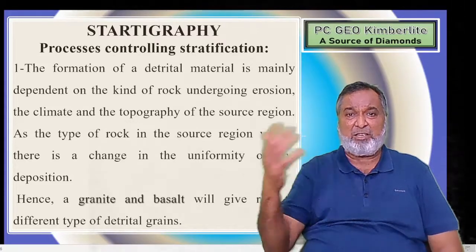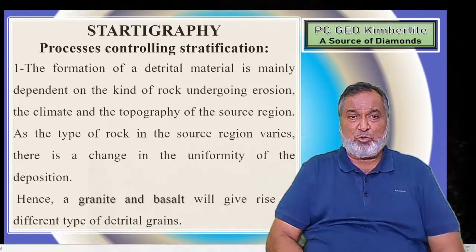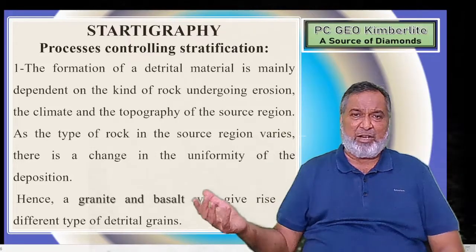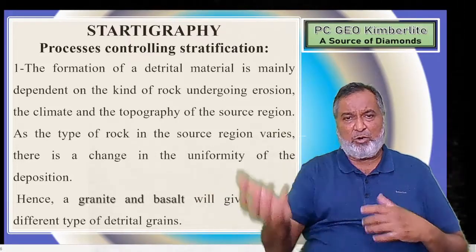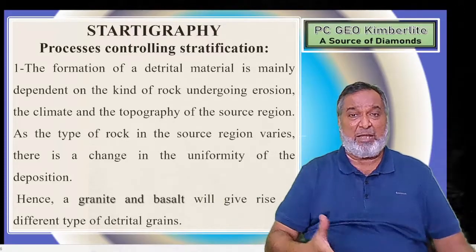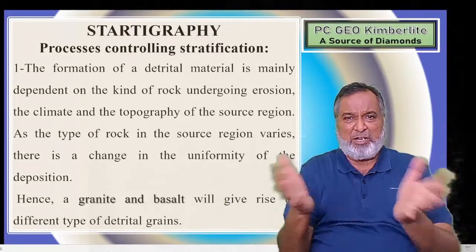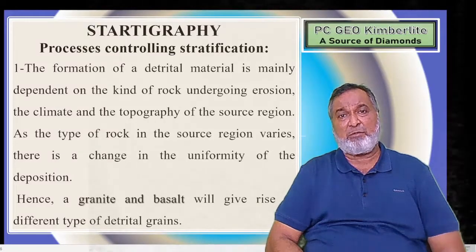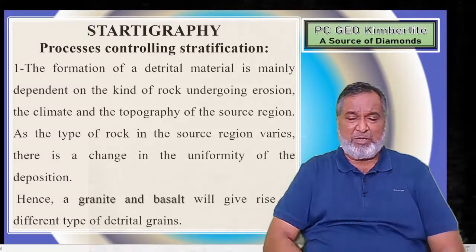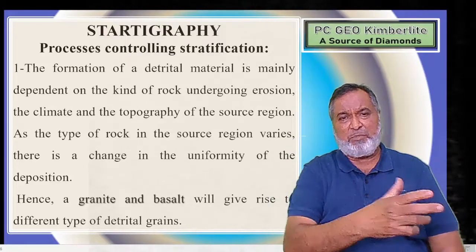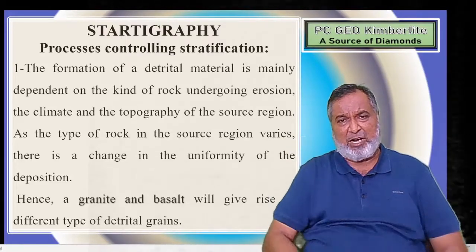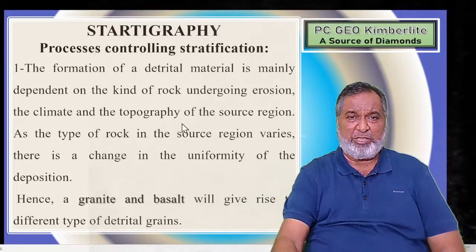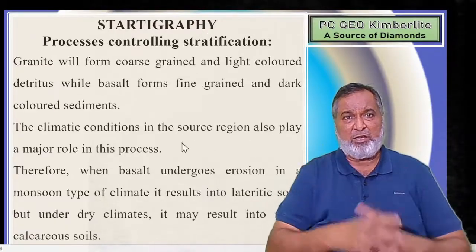Hence granite and basalt give rise to different types of detrital grains. Similarly, granite, sandstone or conglomerate, whichever we are going to make, or limestone. The best example here is that we are living in Pune, Maharashtra, where we have basalt. So we have taken basalt as an example. Equivalent to basalt, the representative is granite: granite is acidic magma, and basalt is basic magma. So these two rocks we are taking into account.